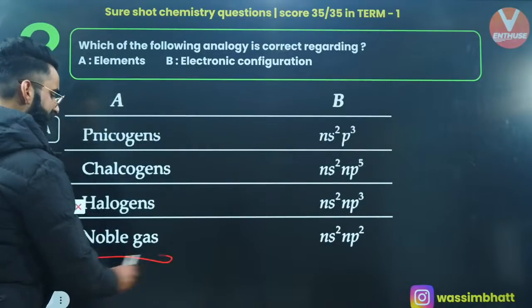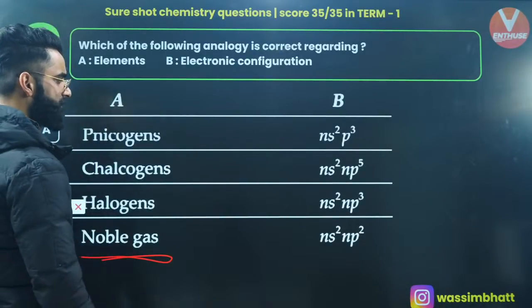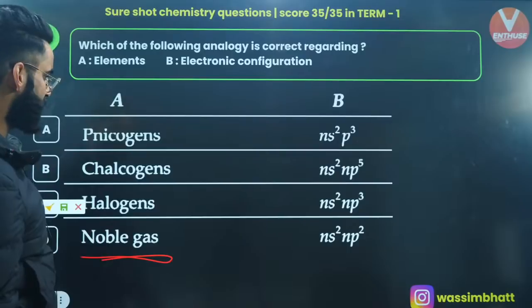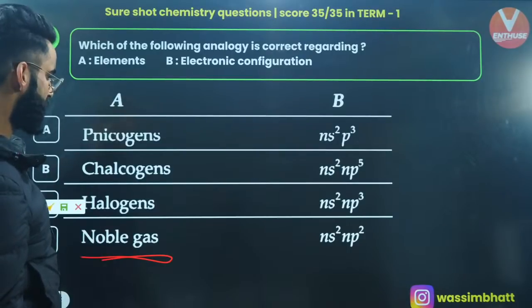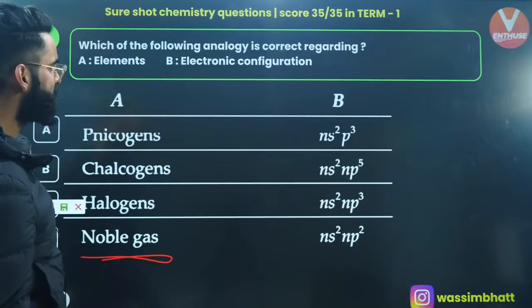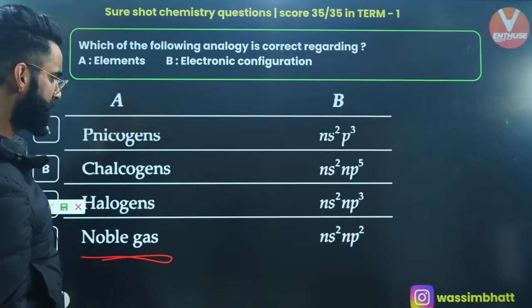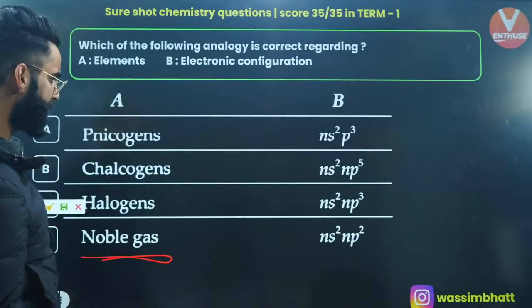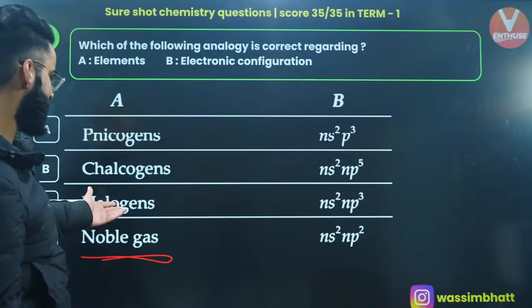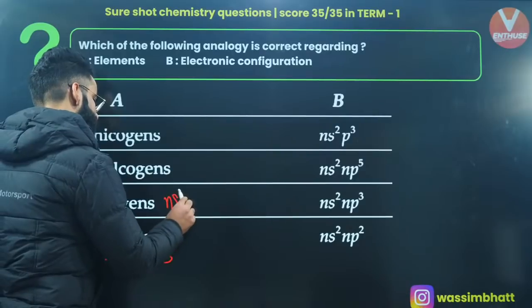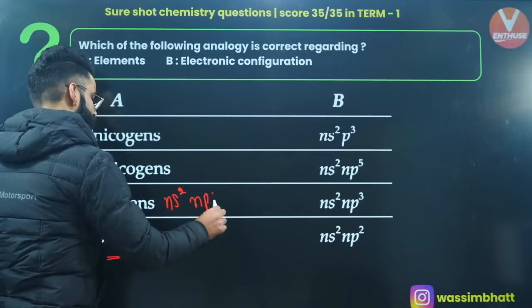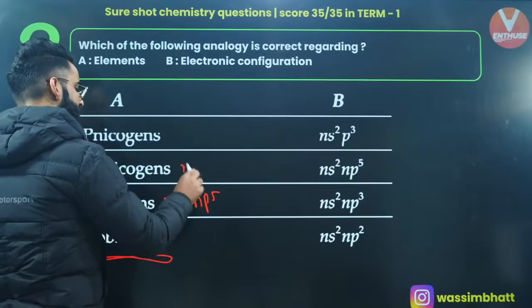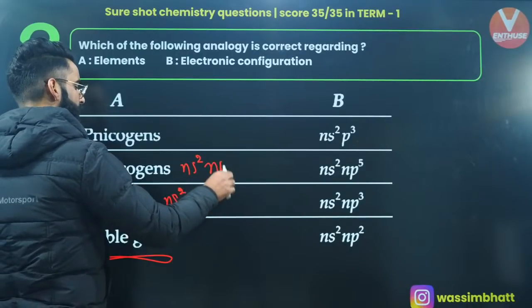Let's start with noble gases. Stable configuration, right? Do you see a P6 configuration? Halogens will definitely have NS2 NP5 configuration, right? Chalcogens, meaning the oxygen family, it's going to be NS2 NP4.